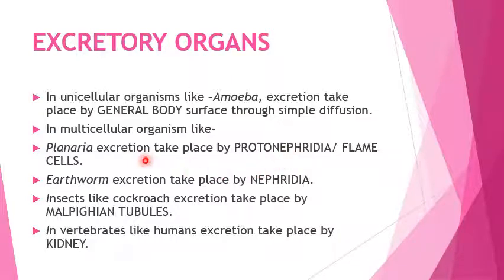In earthworm, excretion takes place by nephridia. In insects like cockroach, grasshopper and butterfly, excretion takes place by Malpighian tubules. In vertebrates like human, fish and reptiles like snake, the excretory organ is the kidney.